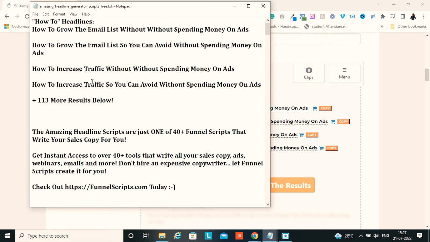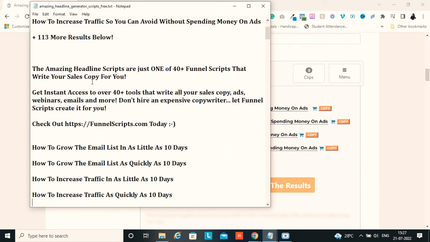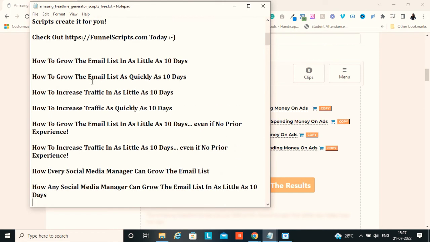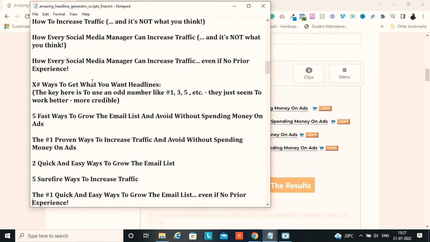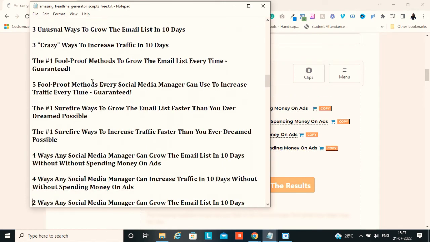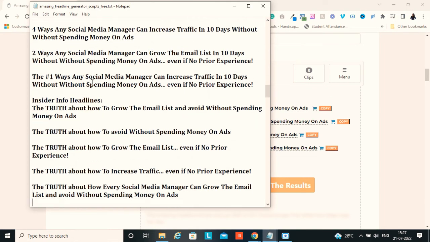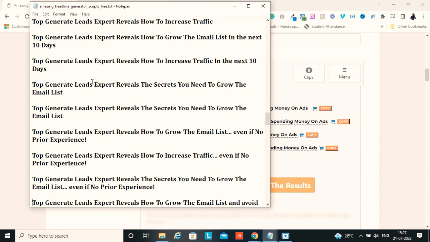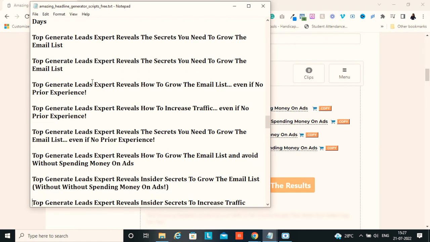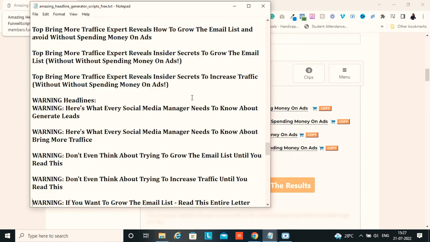So here are the remaining headlines, including the 5 headlines. I have 113 plus, so overall I would have received 118 headlines by just filling in a few answers in this tool. You can see a pattern: all start with how to, and then you will have numbers like number of ways to get so and so, and then some more with a warning like the truth. So there are certain different patterns you will get to see. You can just play around with this and choose whichever you would like that suits you and your headline. So CoSchedule is the one to analyze, and the remaining ones will help you generate the headlines.